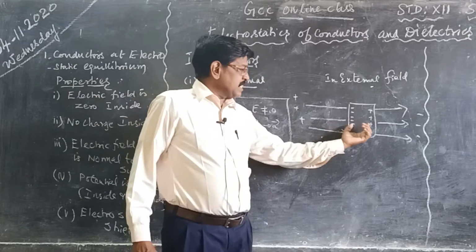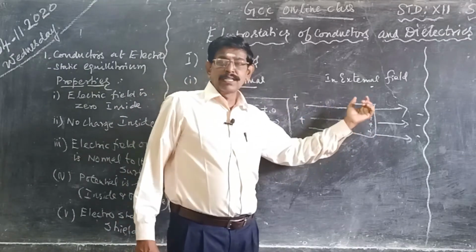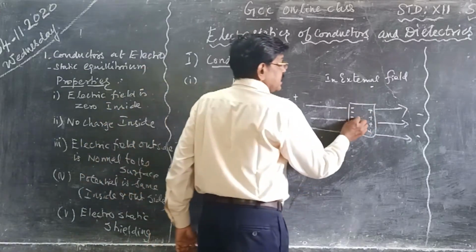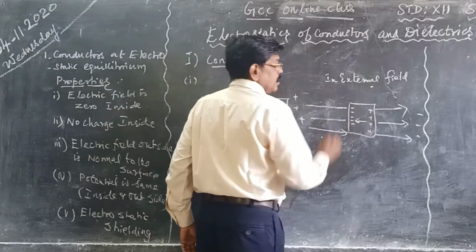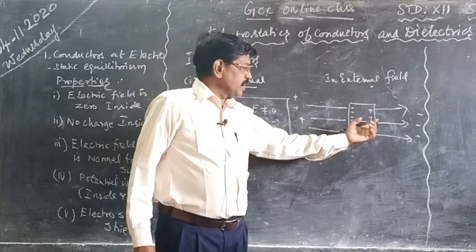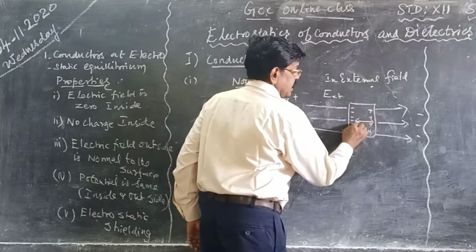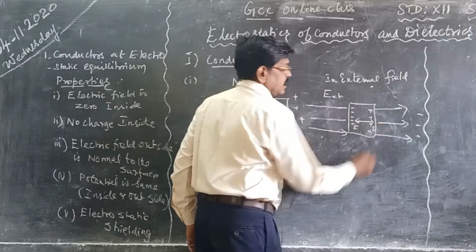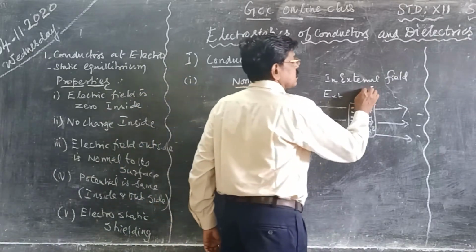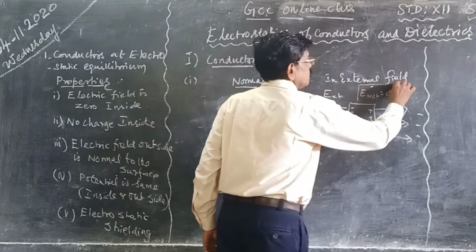Now inside the metal the charges are separated, negative and positive. So there exists an electric field inside the metal in the opposite direction. So the internal electric field is opposite to the external electric field. Remember, the internal electric field and the external electric field are equal and opposite. So the net electric field is 0.